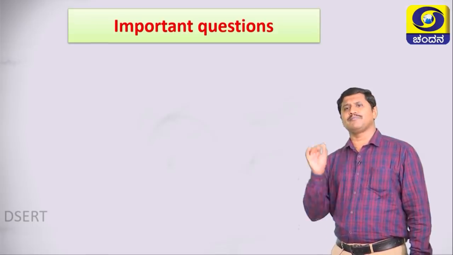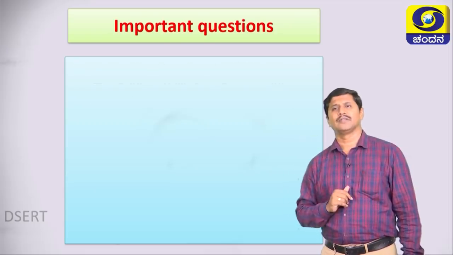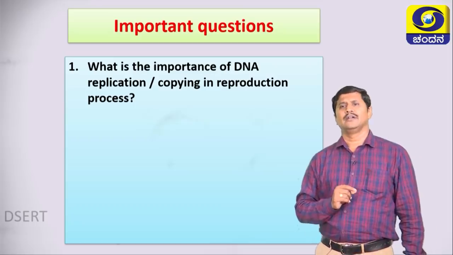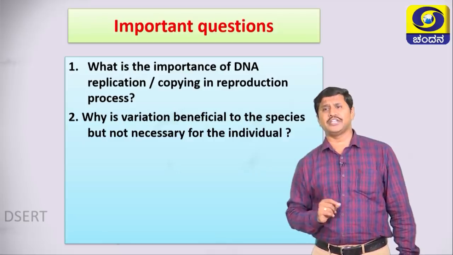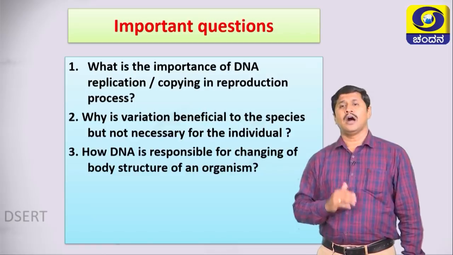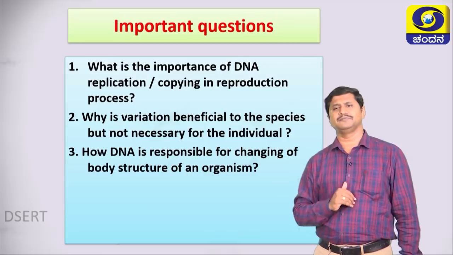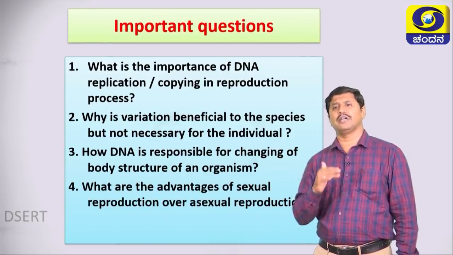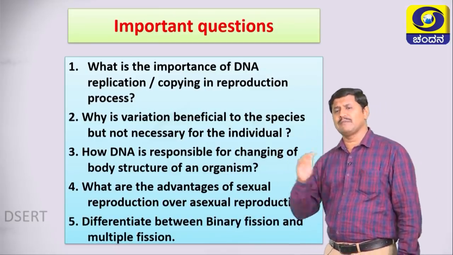Let us move on to the probable or important questions in this chapter that could be asked in examination. The first one is, what is the importance of DNA replication, copying, in the reproduction process? Why is variation beneficial to the species but not necessary for the individual? How is DNA responsible for changing of body structure of an organism? What are the advantages of sexual reproduction over asexual reproduction? Differentiate between binary fission and multiple fission.